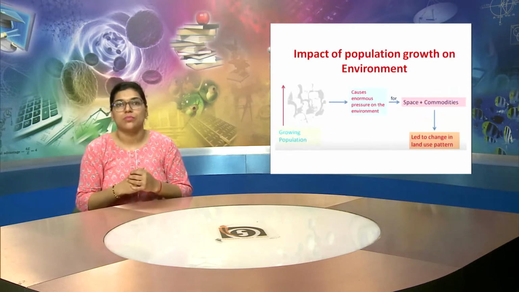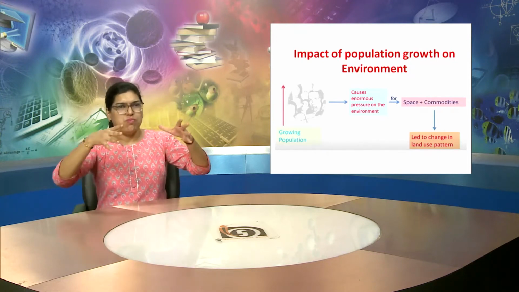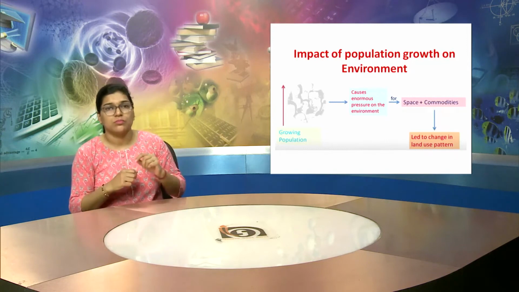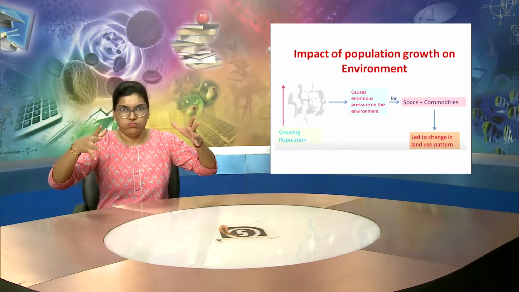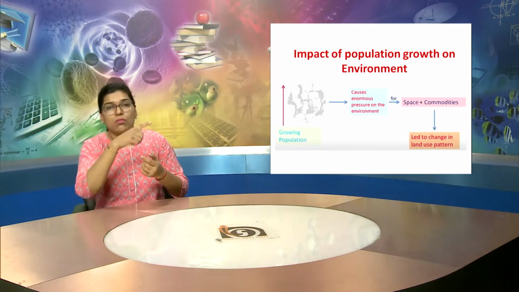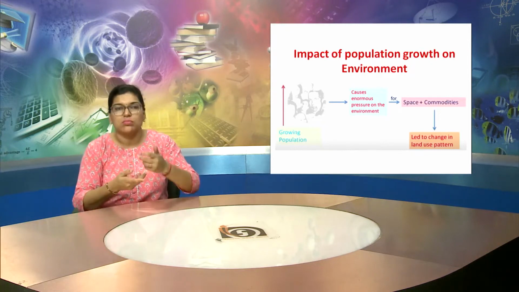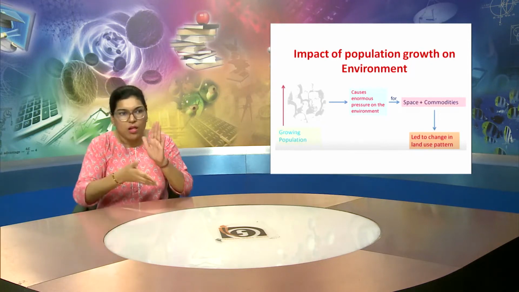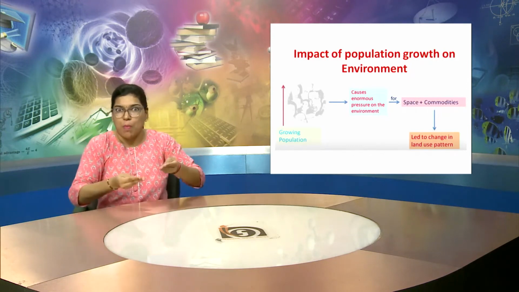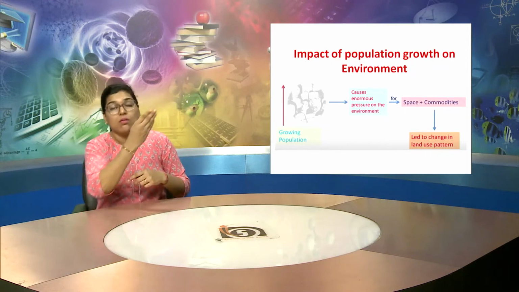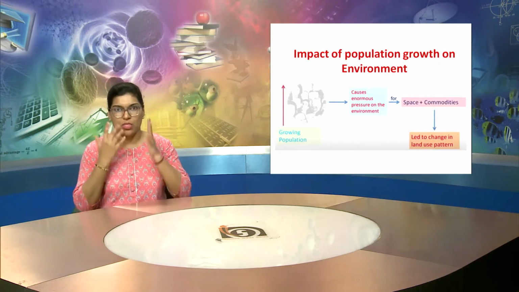Now you can see a picture on the screen. It explains the impact of population growth on the environment. You can see the first picture on the left. It is about growing population, with a vertical arrow above it, and beside that a blue arrow explaining the causes of enormous pressure on the environment, because the human population is growing.